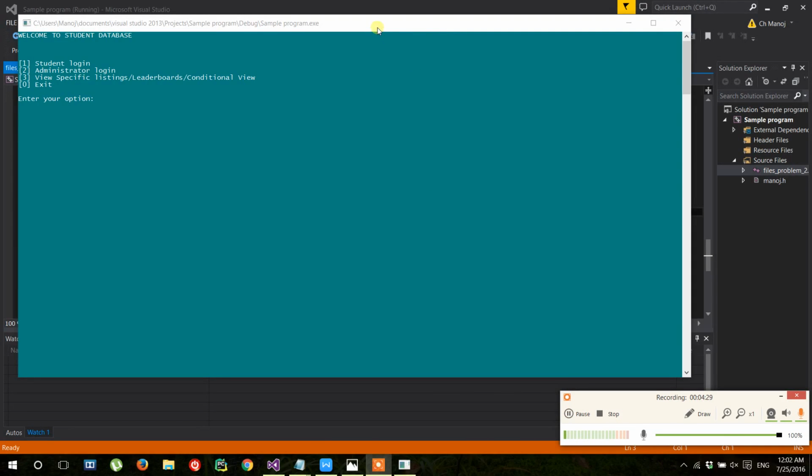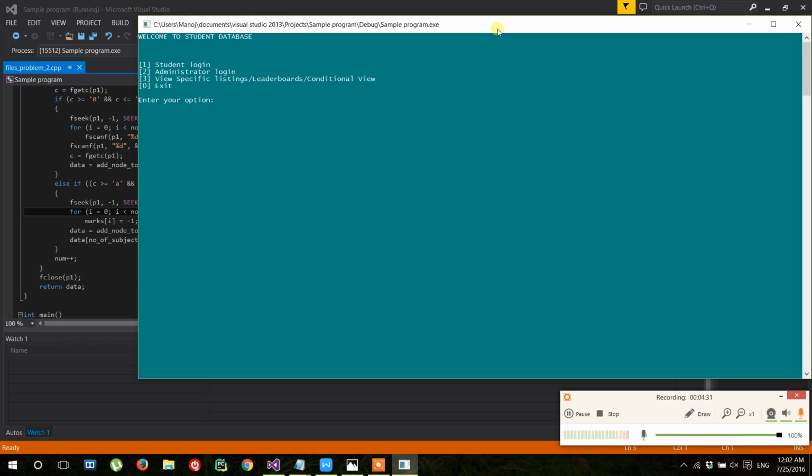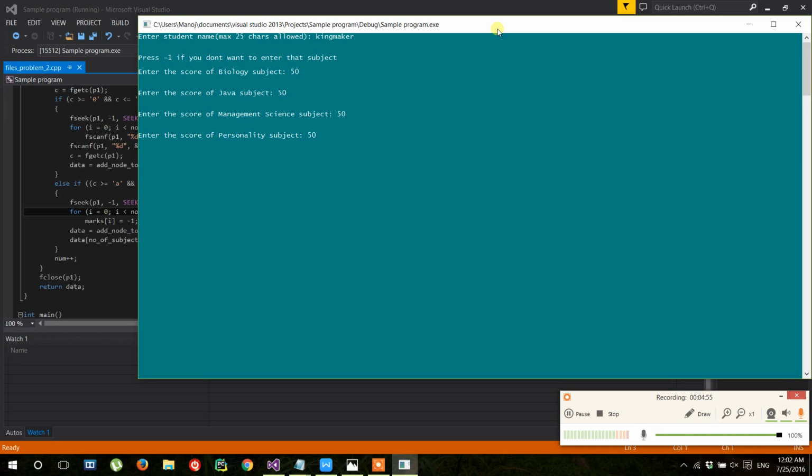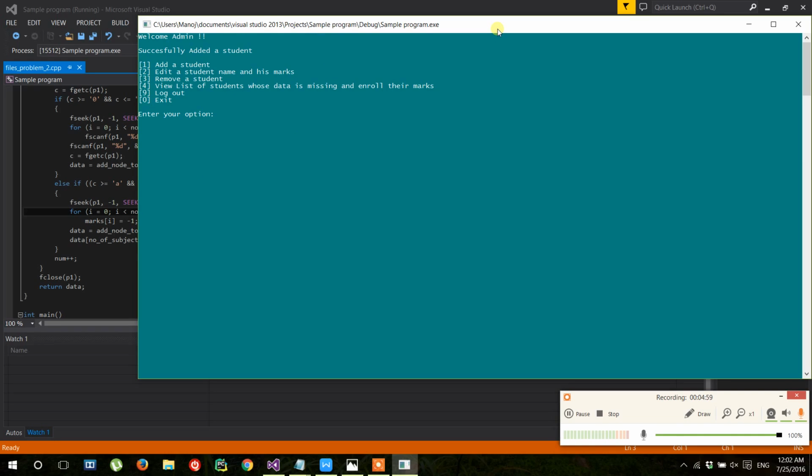So here goes our student database. Let us go through administrator first. The pin is by default 1 2 3 4. We can add a student. Let us add a student like Kingmaker. Okay, it asks biology subject marks 50, Java 50, management 50, personality 50, max 50, chemistry 50. So the student has been added.